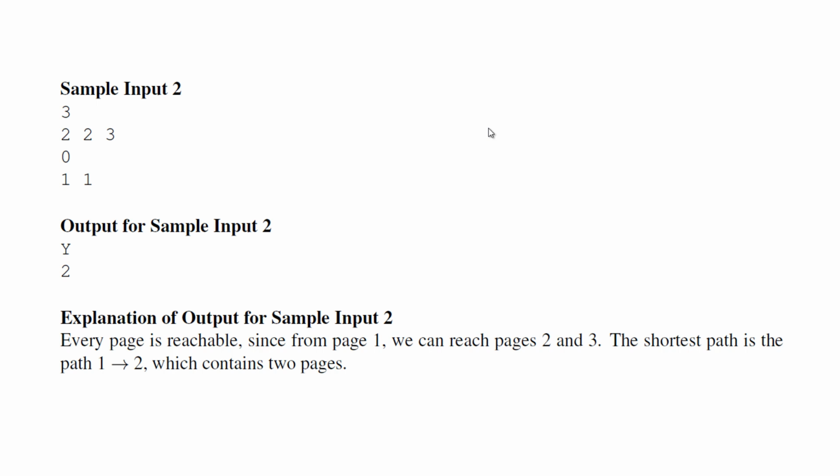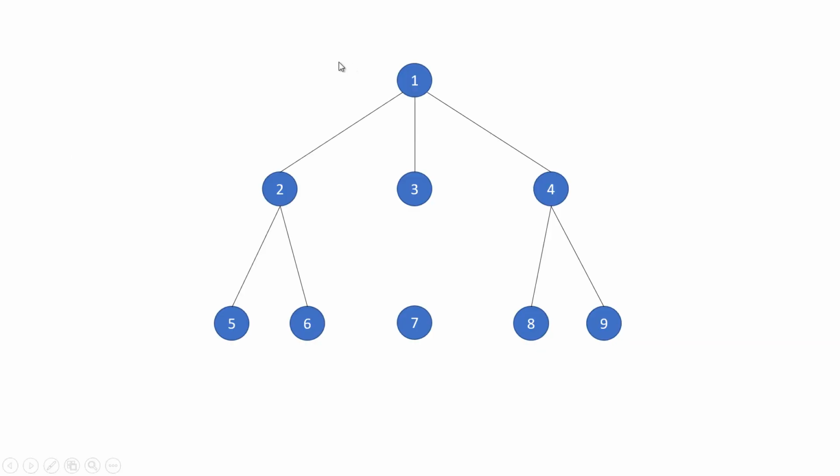Now we need to consider how to implement the book structure and how to check the two functions. Based on our understanding of the problem, we can use a tree for the book structure. I have an example here. Starting from page 1, you can jump to different pages. Those leaf nodes in the tree are the ending pages. We have 5, 6, 3, 8, 9 here. And page 7 is not connected to any node, so it's standalone. So it's not reachable. You cannot reach page 7 from page 1.